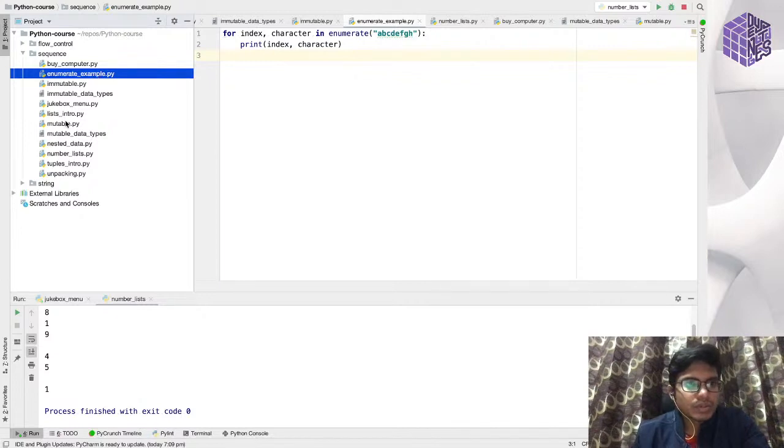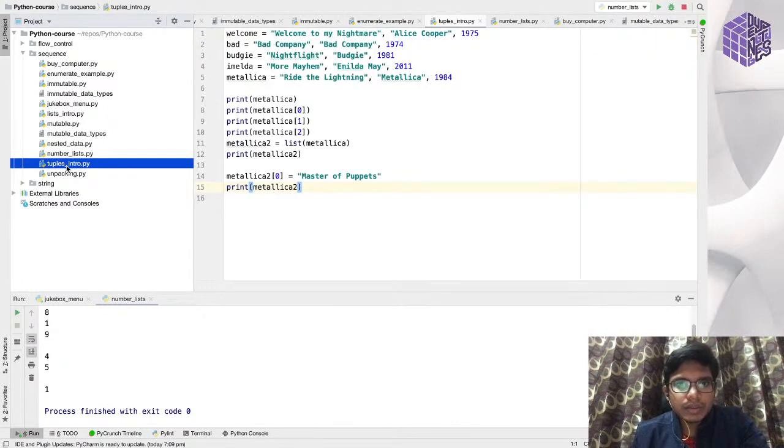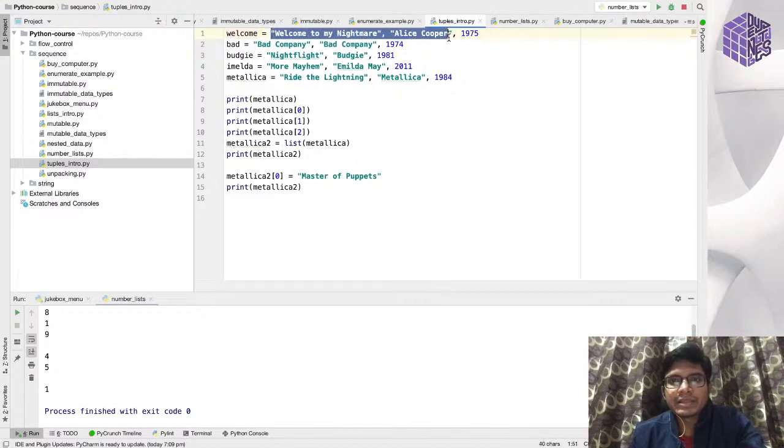Before I go to this example, I'll explain what a tuple is. A tuple is actually an immutable data type. It's an immutable object in Python. By immutable, what I mean is, once you assign a tuple to a variable, you cannot change the value of any item in this tuple.